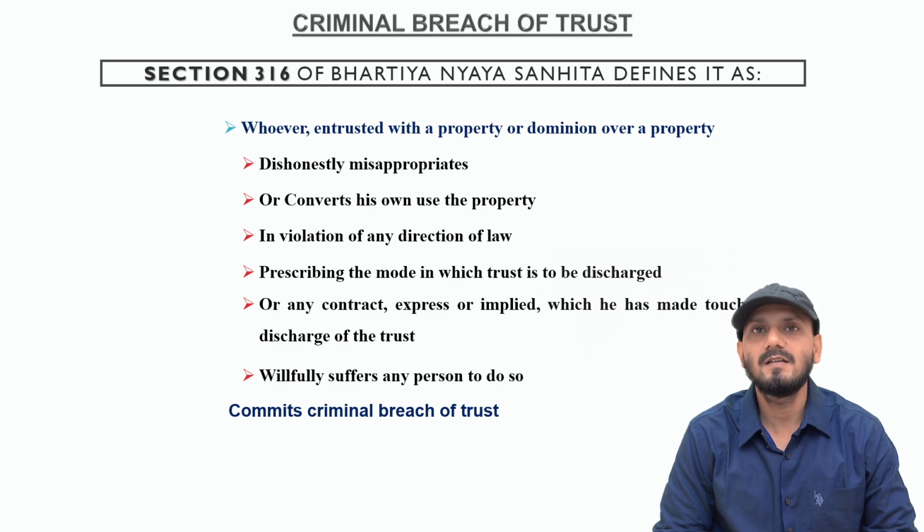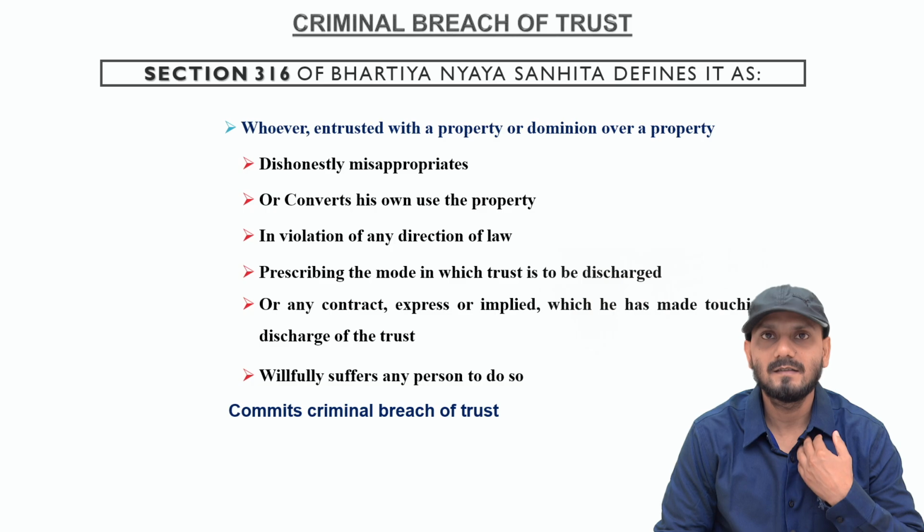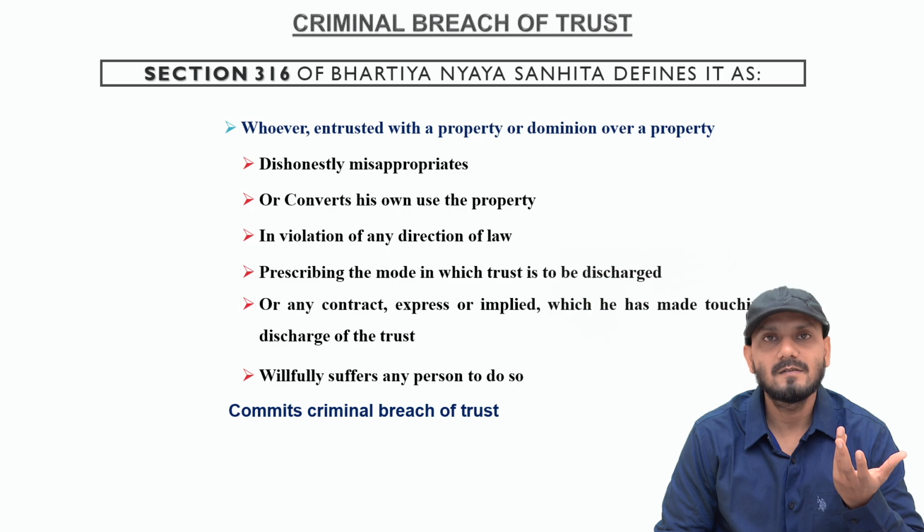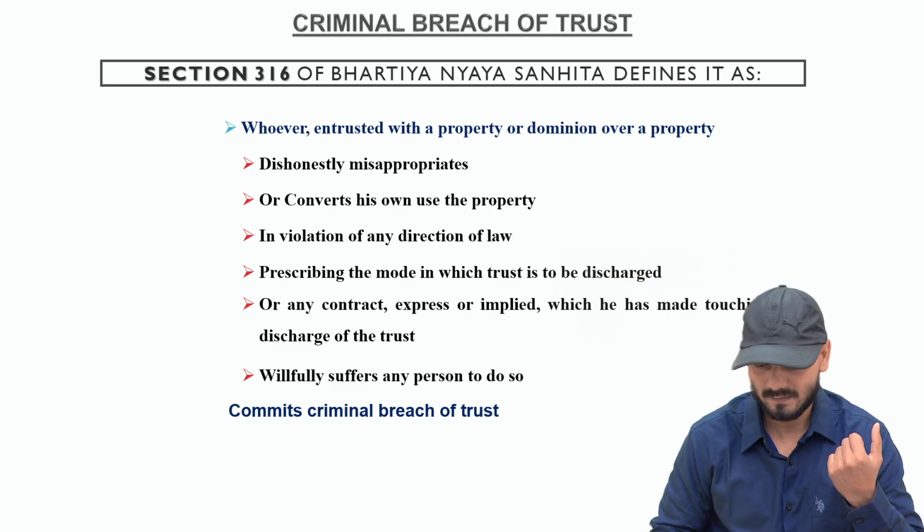So first condition, I entrusted that property to my friend because we both share a faith. There was trust that he will take care of my car, he will not do anything which violates my direction. But what he did, he violated my direction and he dishonestly misappropriated that car for his own use. He starts making profit from that car. So this would amount to criminal breach of trust. Okay.